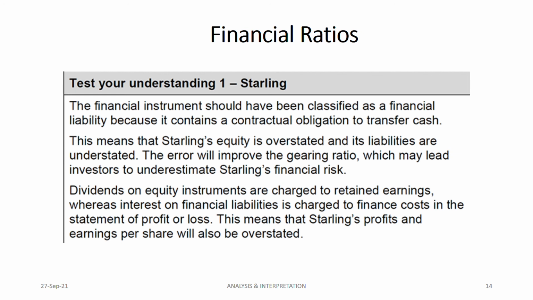There could be more ratios also, but sometimes it could be just one direct ratio that they're asking about. So here it's a gearing ratio. The gearing will improve. Sorry, this error that they have put as an equity rather than liability will improve the gearing ratio. Why? Equity will increase, debt will reduce. That's the reason. Gearing ratio will improve means gearing ratio will go down, which may lead investors to underestimate the financial risk.